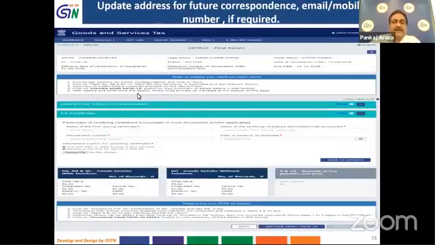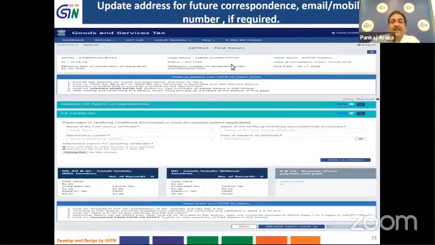So when you click on file online, you can see that on the top of the box, your GSTIN number, your legal name, your trade name, the financial year, and the date of cancellation order is auto-populated. Likewise, the effective date of cancellation of registration, which is mentioned in that cancellation order, is also auto-populated.